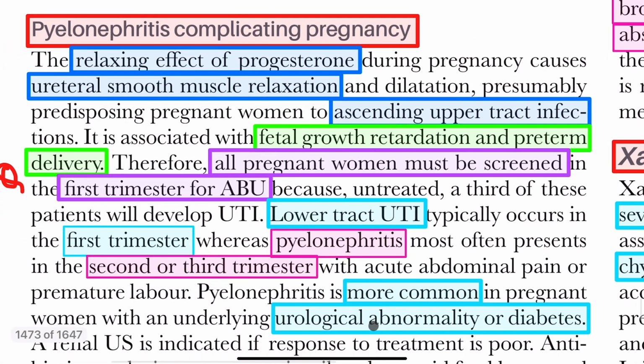Now come to pyelonephritis complicating pregnancy. Because of the relaxing effect of progesterone, there is ureteral smooth muscle relaxation and dilatation, resulting in ascending upper tract infection. This may lead to fetal growth retardation and preterm delivery. That's why all pregnant women must be screened in the first trimester for asymptomatic bacteriuria. This is important. Lower tract infection generally occurs in the first trimester, and in the second and third trimester, because of ascending infection, pyelonephritis may occur.